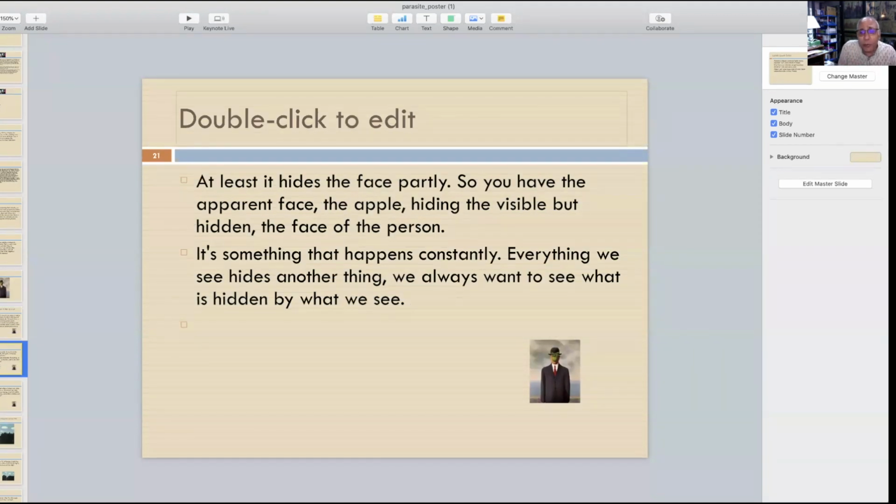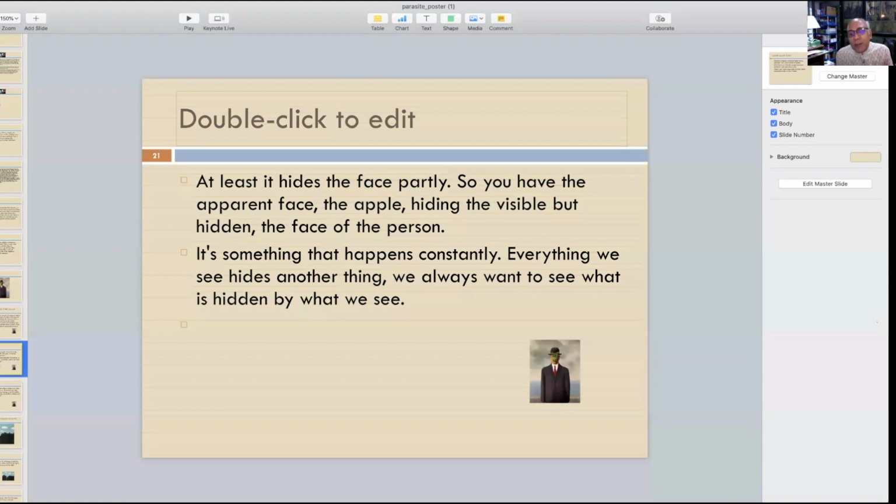Now, when you need to interpret, you could have a simple explanation for a painting like this: at least it hides the face partly. First thing is that it does not hide the face completely. Yesterday, what we discussed was the wheel completely covering the faces. Here, it is partly being covered, so the covering element is still there. There, the complete wheel is there. Here, you can still identify the person.